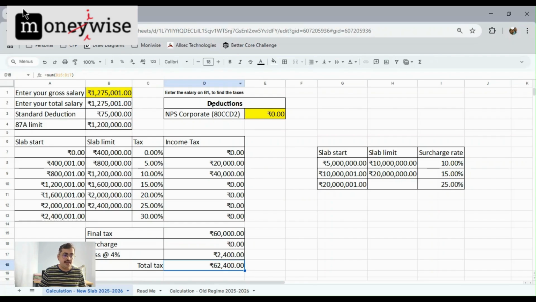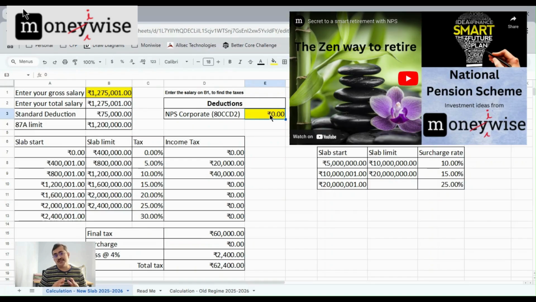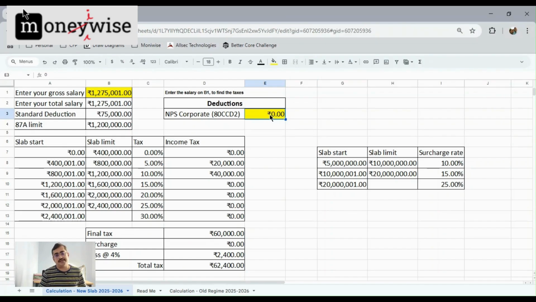So you can see here I've put a deduction made available for the new tax regime, and that is 80CCD2. So this is called employer contribution to NPS, and I encourage you to make use of this to reduce your tax liability. And you're investing in NPS not just because it is lesser in tax, but also because it is a smart thing to do.